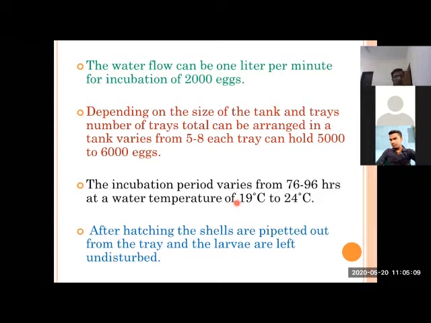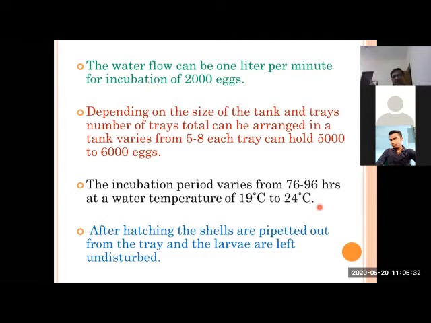This is because of their biological habit. The incubation period for this Mahaseer is more than three days, and this is the temperature. If we keep this temperature at 19 to 24, it will take around 3 days. If you increase the temperature, it will be reduced. Okay, again the survival will have some inverse relationship.